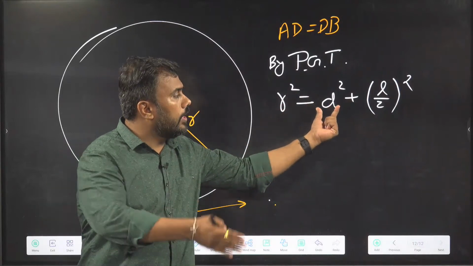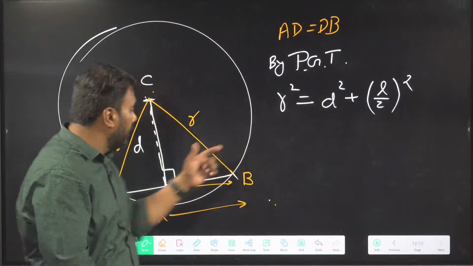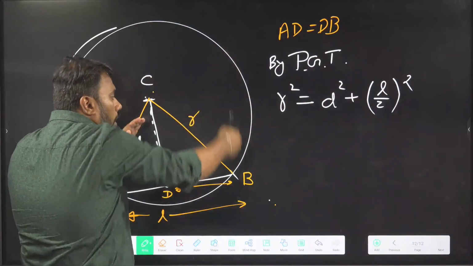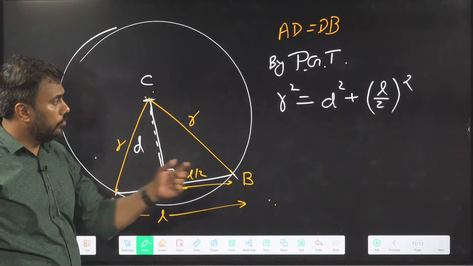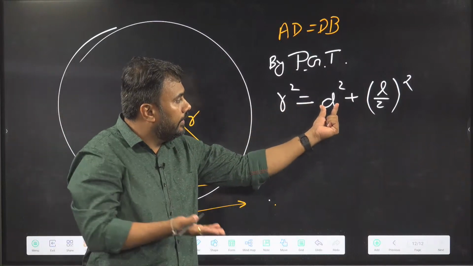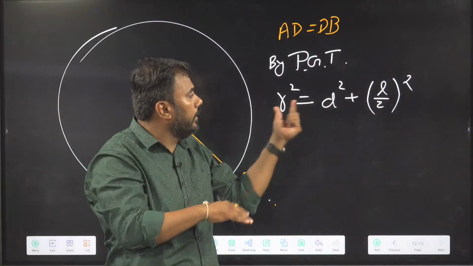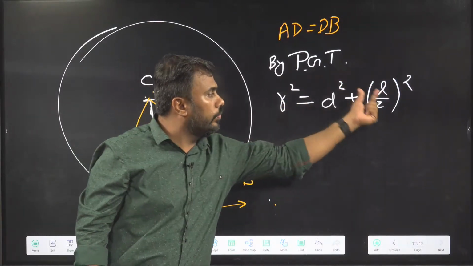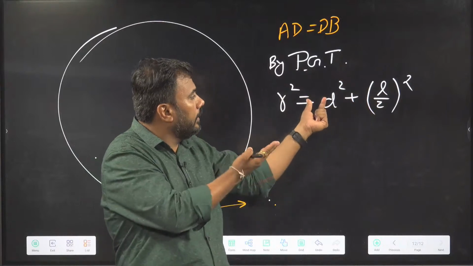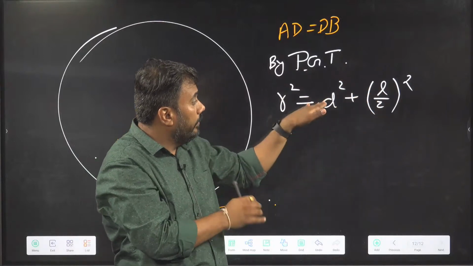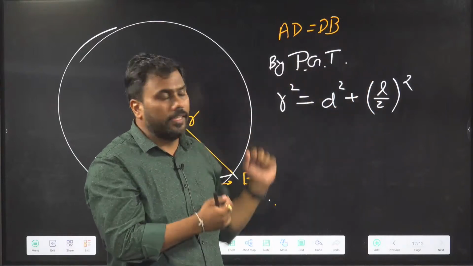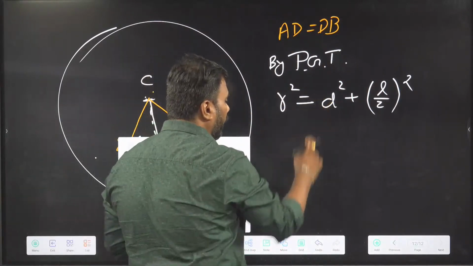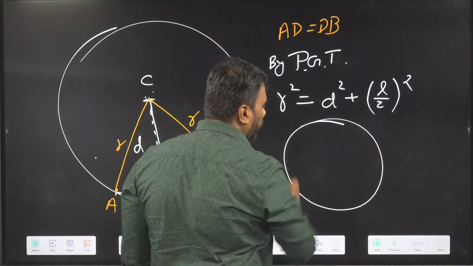I can draw the chord at different distances from the center. I can draw a chord near the center or away from the center, so this distance can be varied. If this is increased, that should be decreased in order to keep R constant. R square is the sum of two things; if one is increased, the other should be decreased. It means when D, the distance from the center, is increased, the chord becomes shorter.